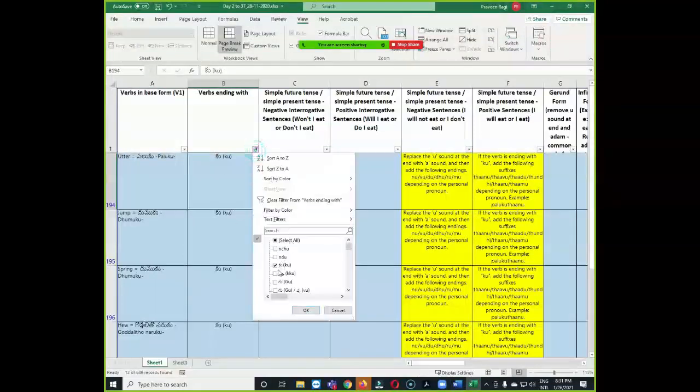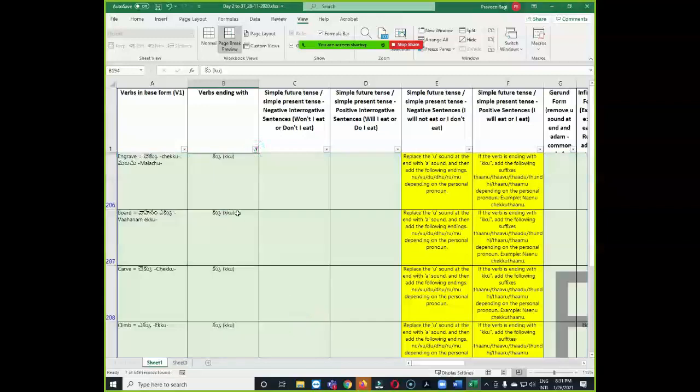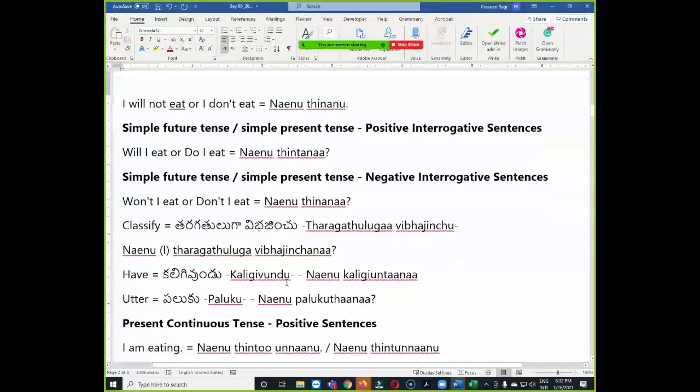Praveen Garu, చెప్పండి. I think a few examples are enough. Then we can go to the spreadsheet and look at the rule and indicate it there. You can take a few examples so people get an idea. Yeah, actually this is a time-taking process, but with practice they will understand. They can refer to this Excel document while practicing. In future, if it is really required, we will work on this process also. Okay, so for now I'll just leave it like this, then we will focus on the other categories.